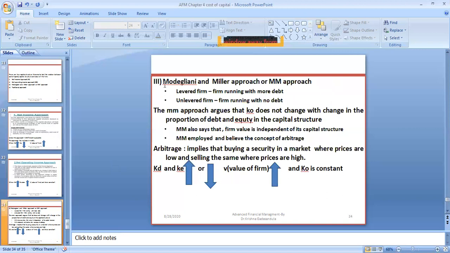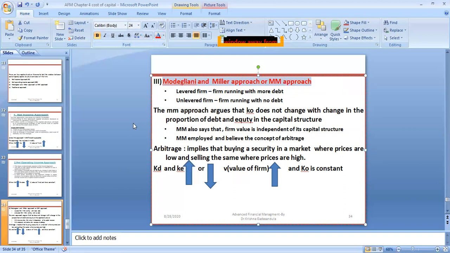The third approach is the Modigliani and Miller approach. What is this approach saying? A levered firm means a firm running with more debt. An unlevered firm means a firm with no debt, no borrowing from outside. It is a firm running totally with the shareholders' capital.